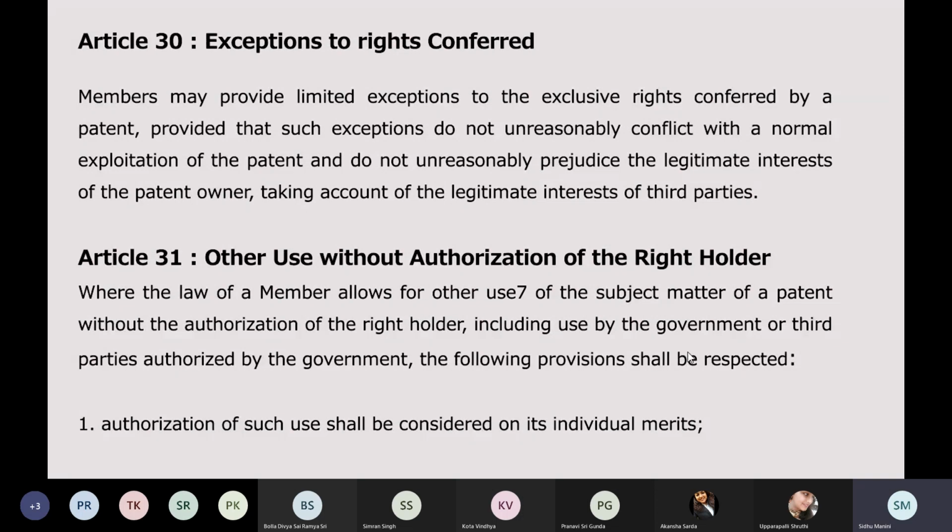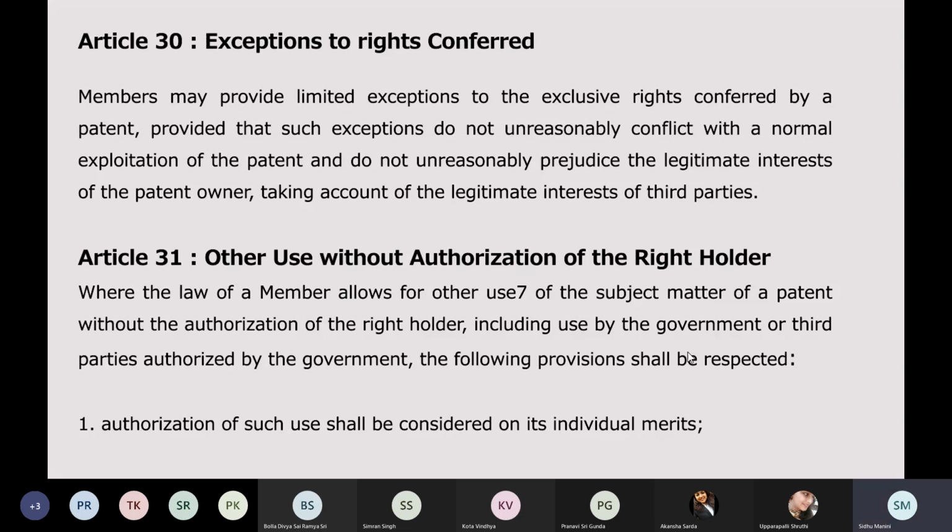Article 31, other use without authorization of the right holder. Where the law of a member allows for other use of the subject matter of a patent without authorization of the right holder, including use by the government or third parties authorized by the government, the following provisions shall be respected.